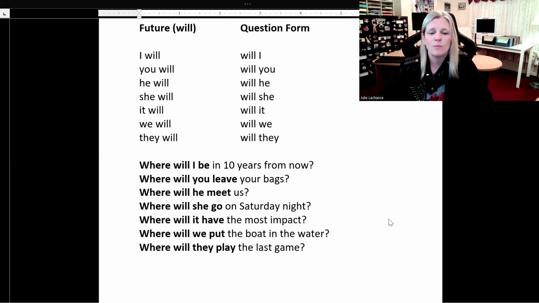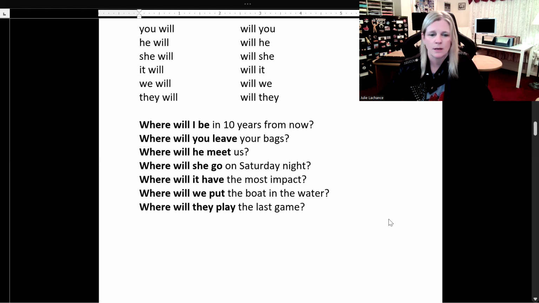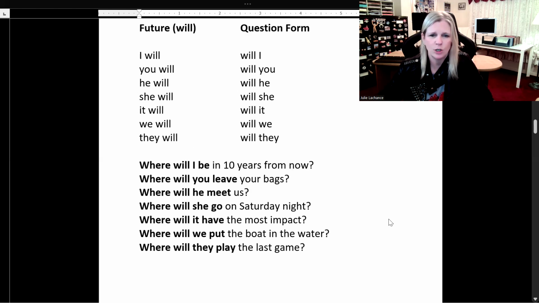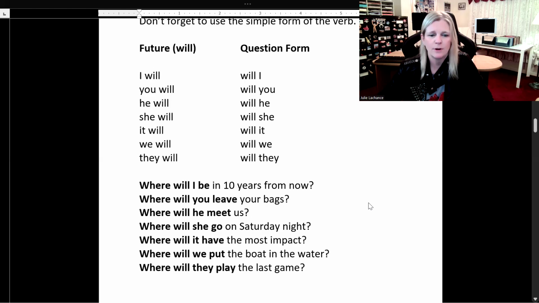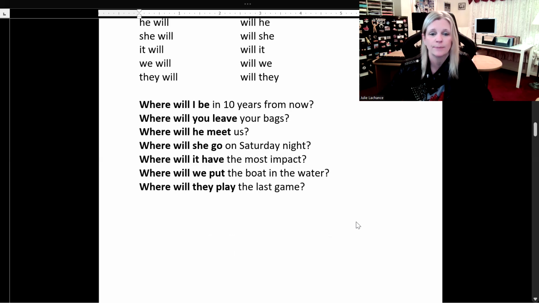Where will it have the most impact? Where will we put the boat in the water? Where will they play the last game? So like I told you at the beginning of this, we use the simple form of the verb when using will. So let's see if we can identify the simple form. Be, leave, meet, go, have, put, play, all in the simple form. So easy, learn it once and just keep repeating it in English.